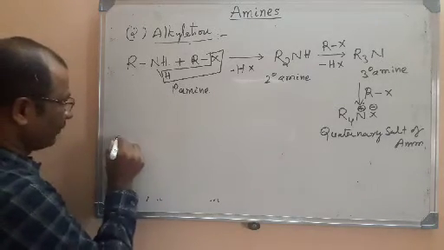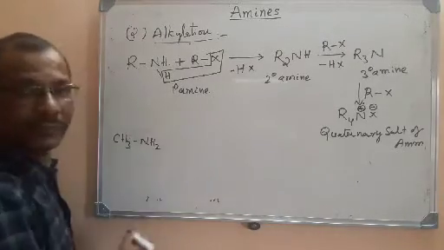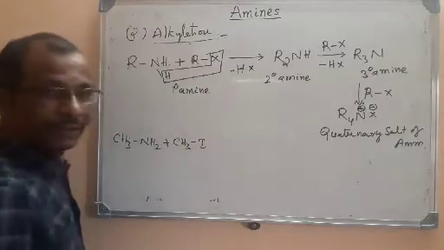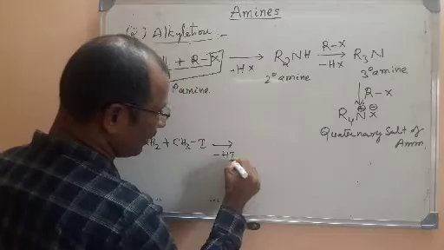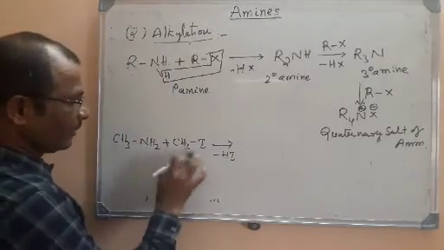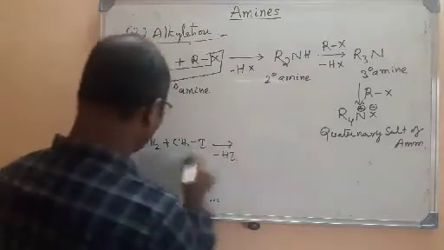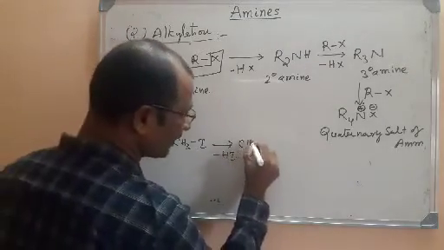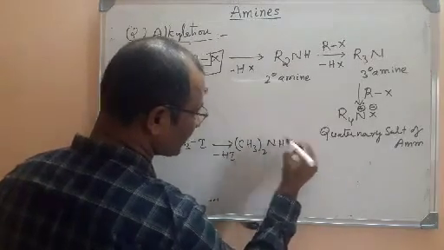For example, for an alkylamine, I am taking methylamine and treating it with methyl iodide. What will happen? H and I will be removed as HI, and CH3 will be substituted on N. Already one CH3 is there, and if one more CH3 is substituted, it will become dimethylamine, NH with CH3 taken twice.